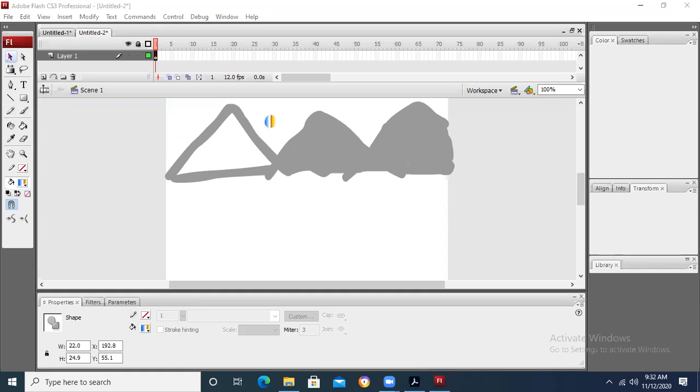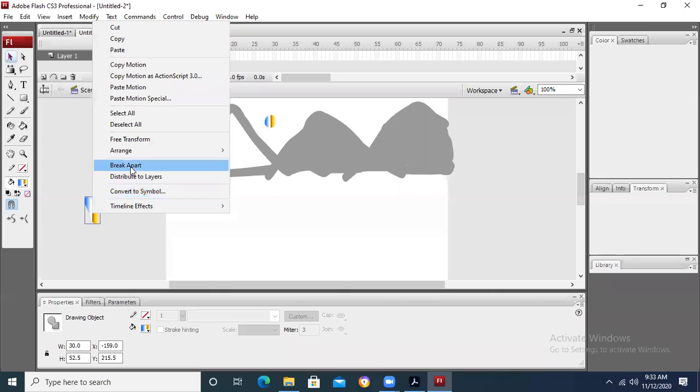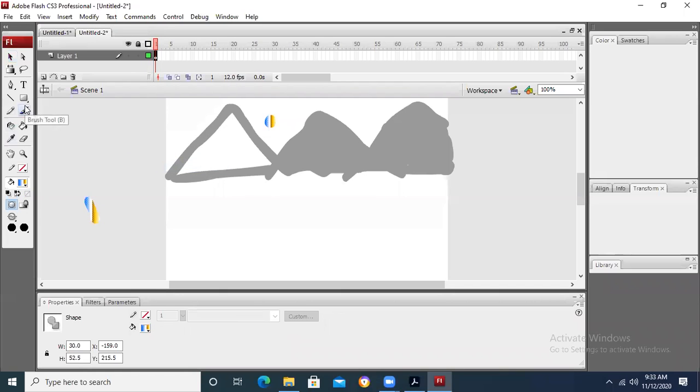So what are the options in the paintbrush tool? When we click the paintbrush tool, you can see that there are different sizes. You can either draw an object, or if you take the drawing object option, then it will be in a box. You will have to break it apart when you want to make it a drawing. So by default, we should not take this option. This should not be selected. Fill lock is the option when it is pressed, so you cannot fill the object. But if it is not pressed, then you are able to fill the object inside with whatever color you want to have.